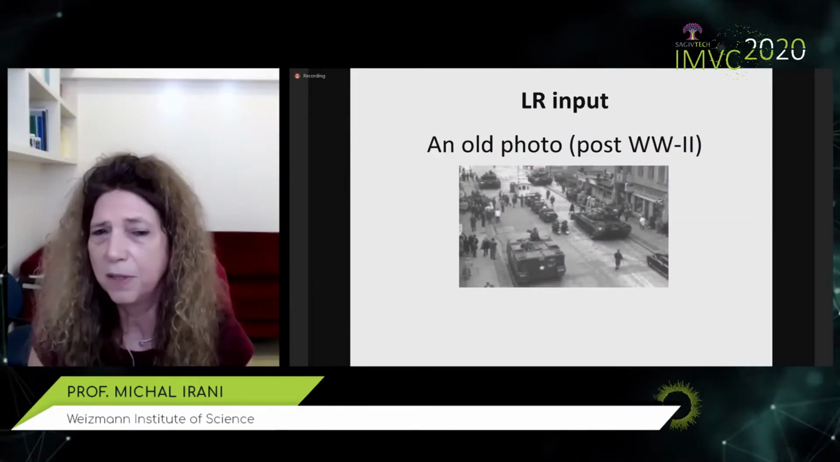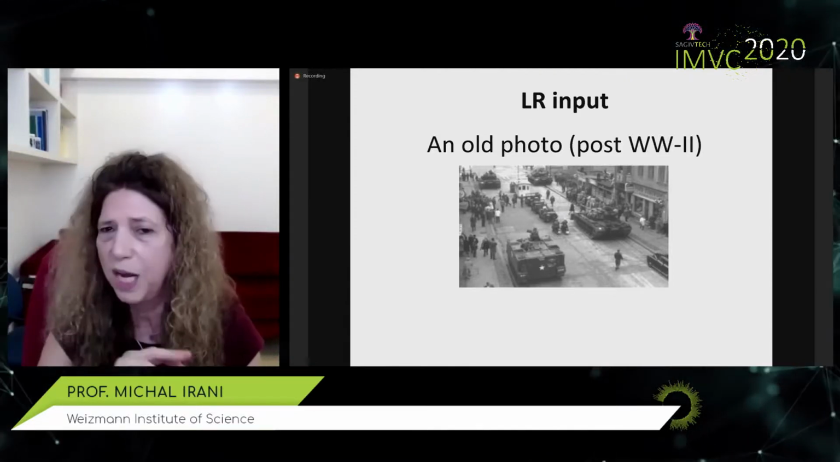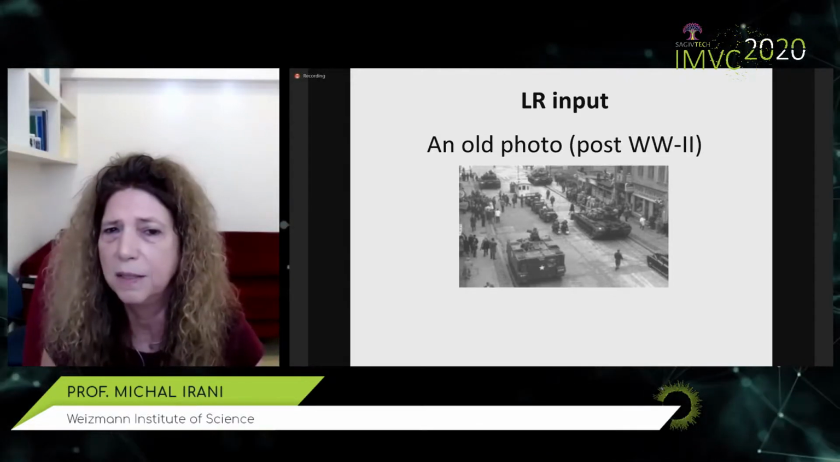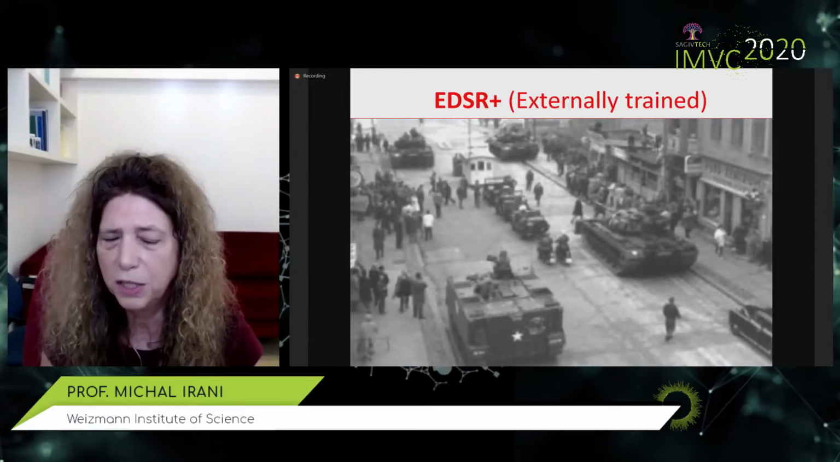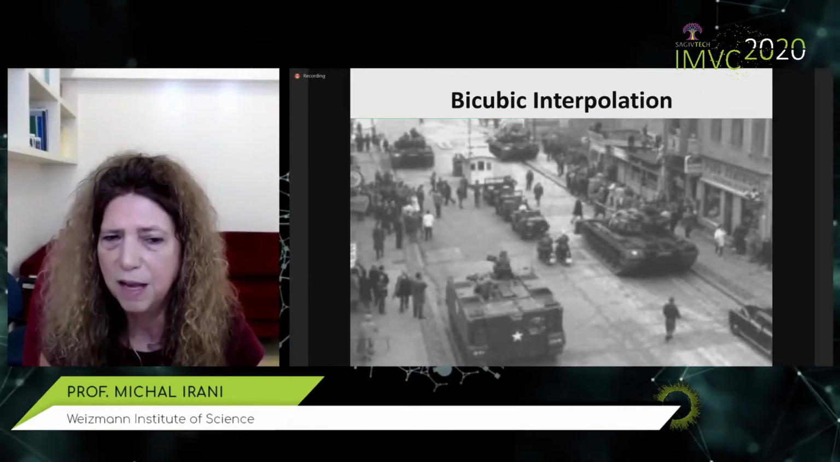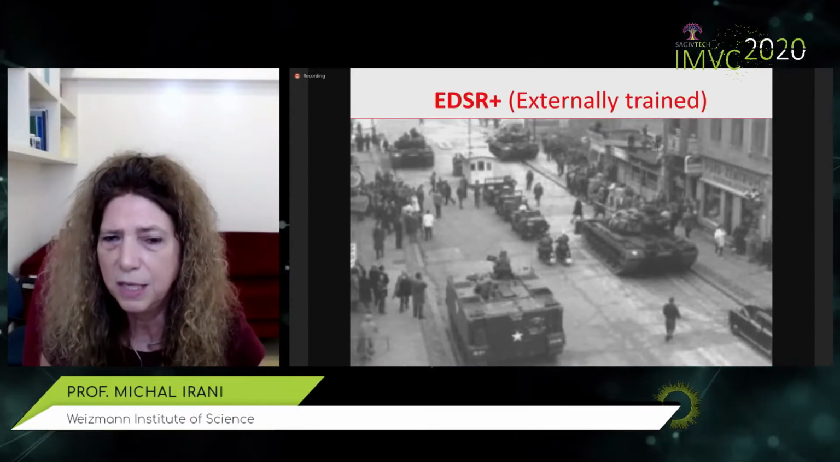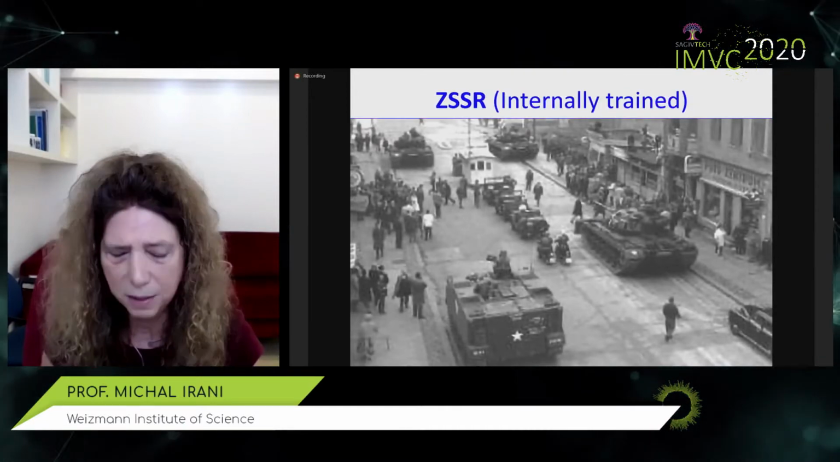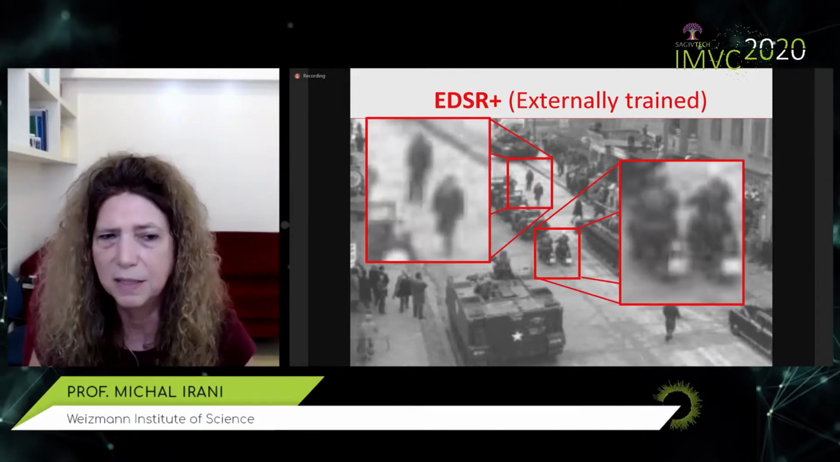Here's another example, an old photo downloaded from the internet, post-World War II, Checkpoint Charlie. We have no idea how it was generated. Here is regular interpolation. Here is the result of the externally trained super resolution. If I flicker between the two, you'll barely see the difference. And here is the result of the internally trained super resolution. And again, if I flicker between the two, you'll see the dramatic difference.